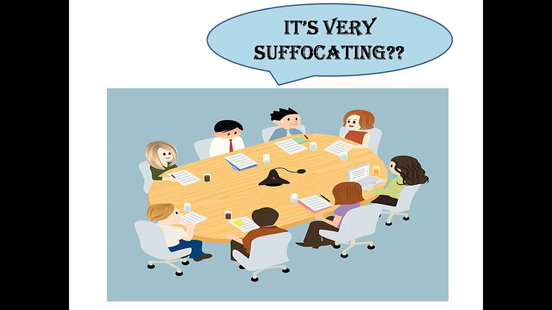When many people are sitting in a room, it is very suffocating when the room is closed without any ventilator. What happens? Breathing by the people in the room increases the percentage of moisture as well as carbon dioxide. So the air becomes warm.